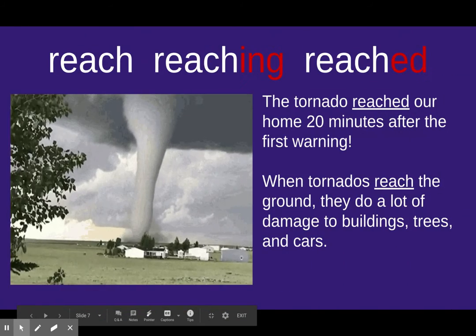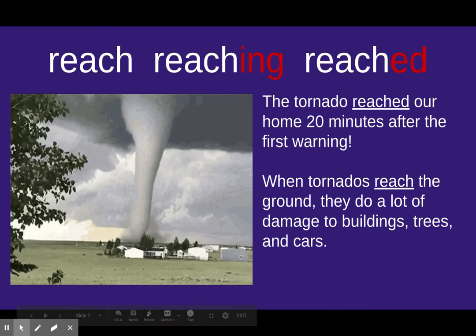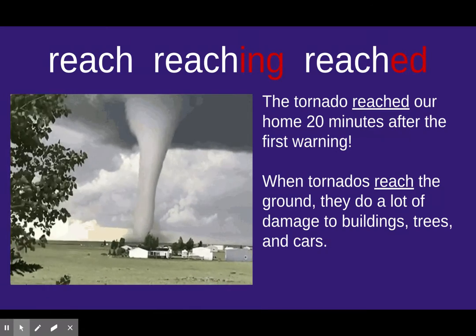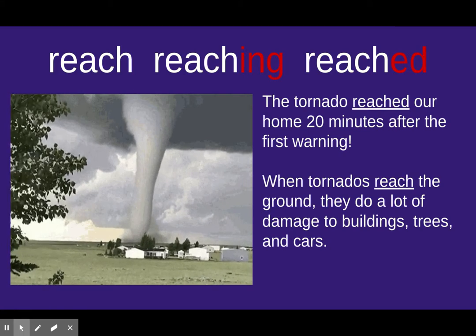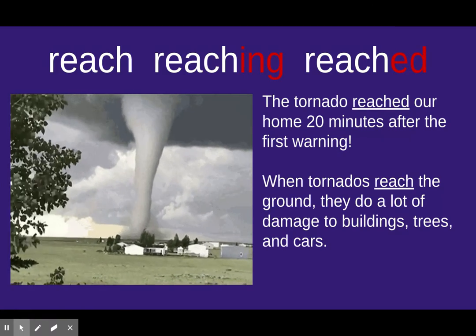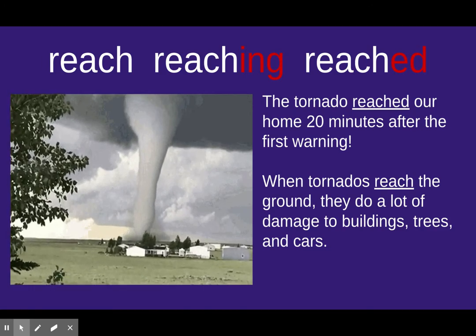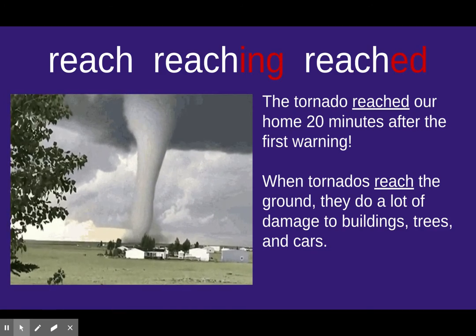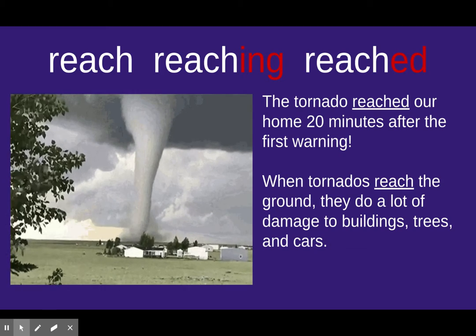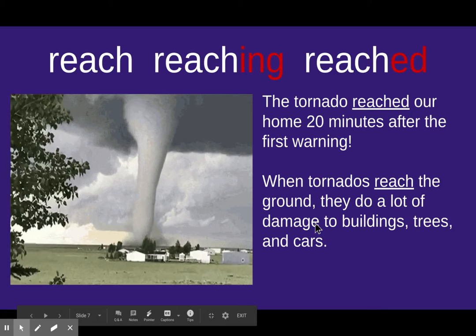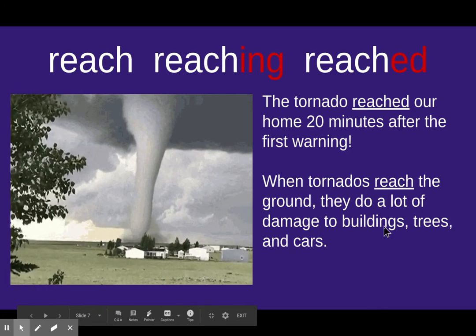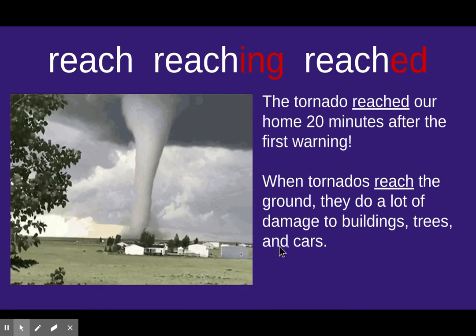All right. Ooh, look at that tornado. Reach, reaching, or reached. And remember, reach means that you have gotten somewhere you're going, or that you're stretching out towards something trying to get it. It says the tornado reached our home 20 minutes after the first warning. When tornadoes reach the ground, they do a lot of damage to buildings, trees, and cars.